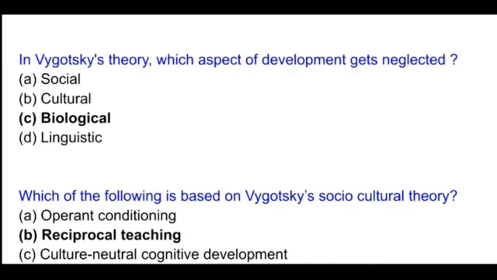Next question. In Vygotsky's theory, which aspect of development gets neglected? So clearly the answer will be option C, biological. Biological aspect gets neglected.